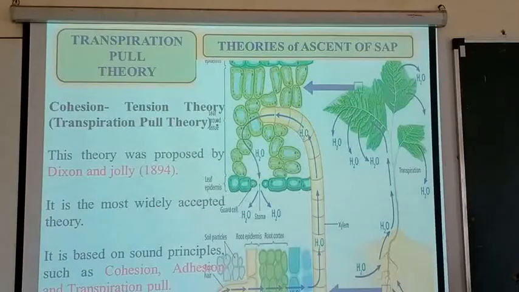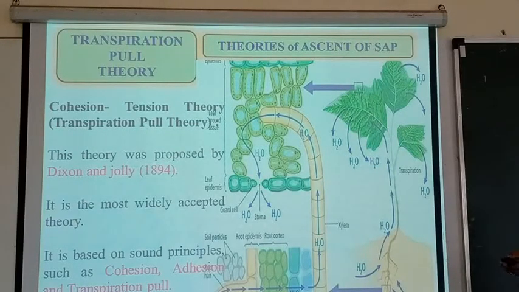Then, the second theory of ascent of sap. It is a very important theory. By the name, it is the transpiration pull theory. This theory is related to the process of transpiration in the plant. This theory is also called the cohesion tension theory. The theory was proposed by a pair of scientists, Dixon and Joly, in 1894. It is the most widely accepted theory.